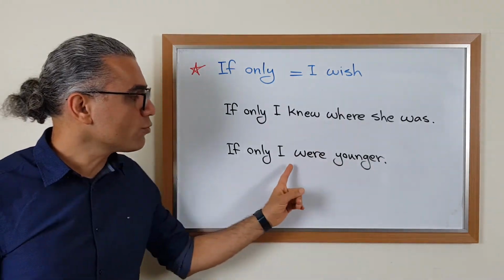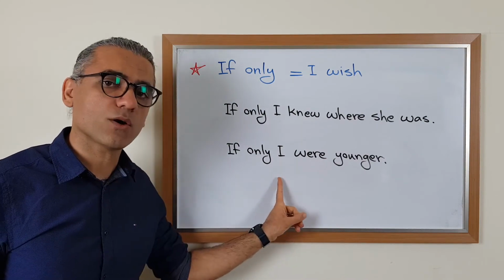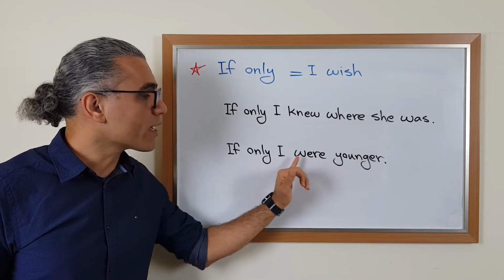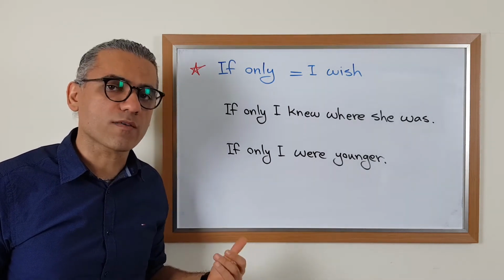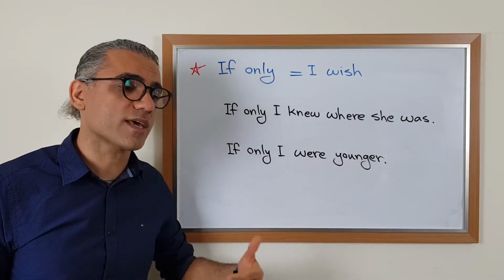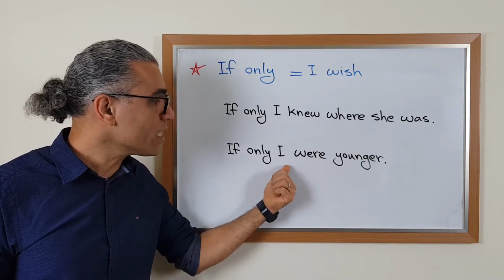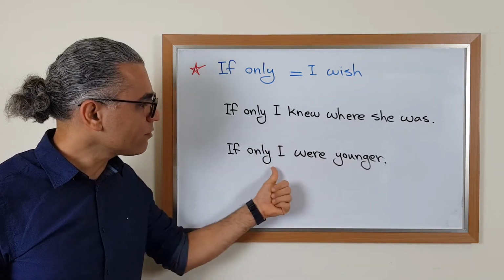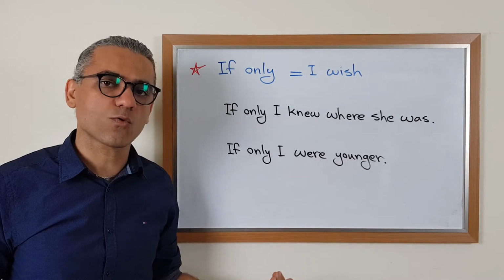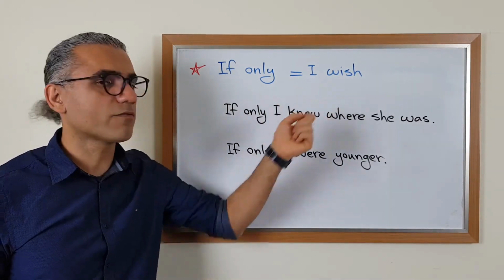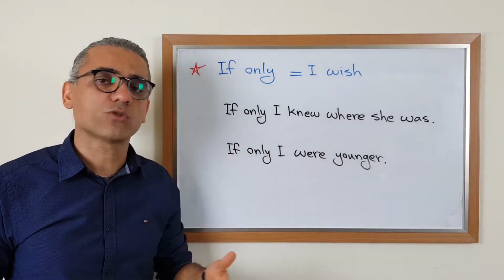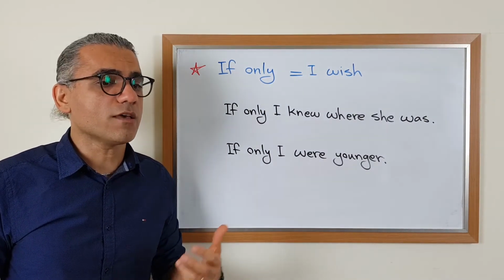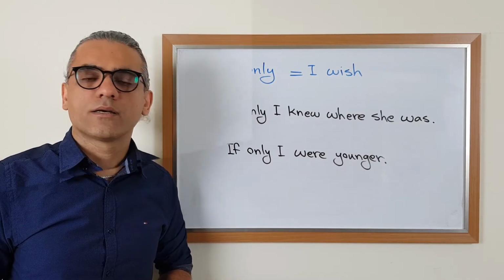And remember, we don't use was when we are making a wish, just like the second conditional or the conditionals. We say I were. We don't say I was when we are expressing a wish, or he was. We say if only he were here, if only she were here. So if only I were younger. Again, this is a wish and we are using if only instead of I wish. Both of these are wishes, but we could also use if only to express regret. For example, we could say if only I hadn't said that.